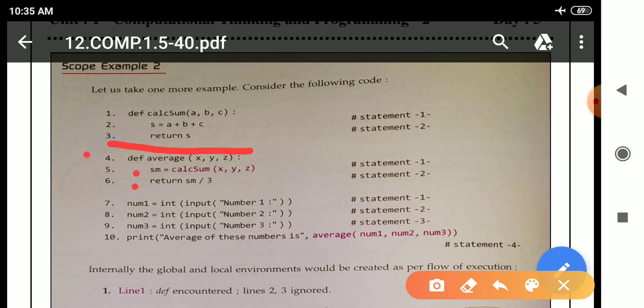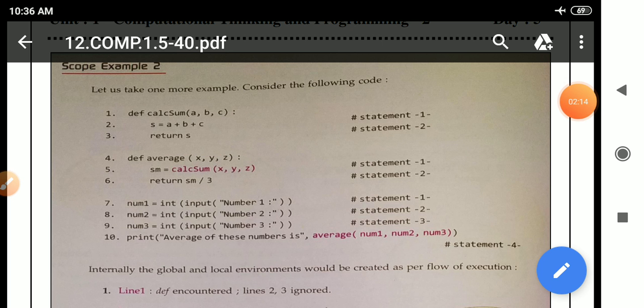When will these lines execute? When the function call is there. This is the body of the function average. That is why these two lines will not execute. They will execute only when the function is called.